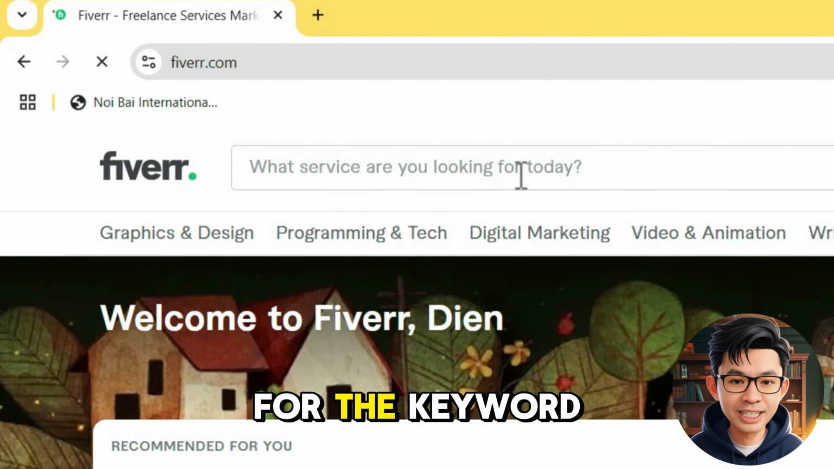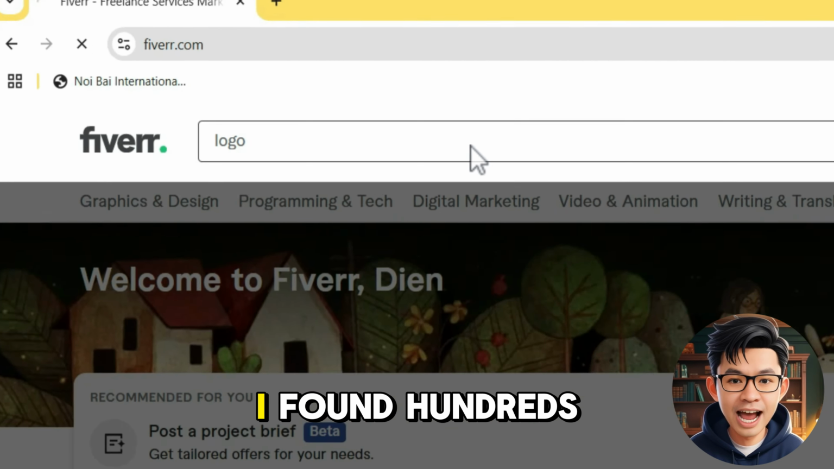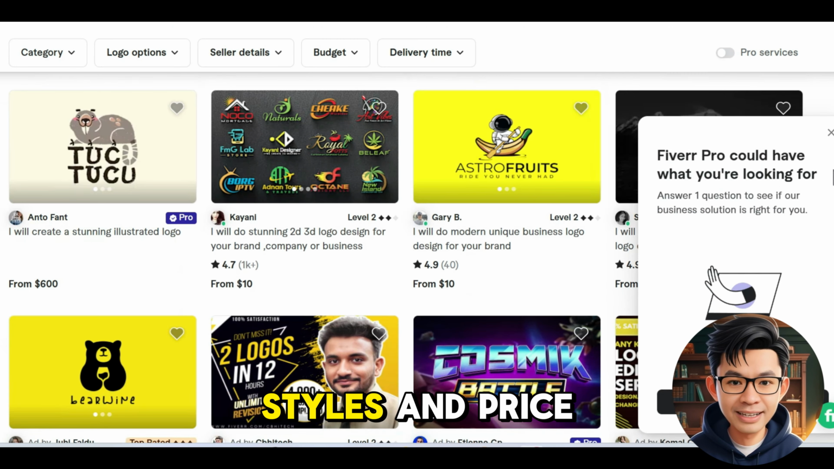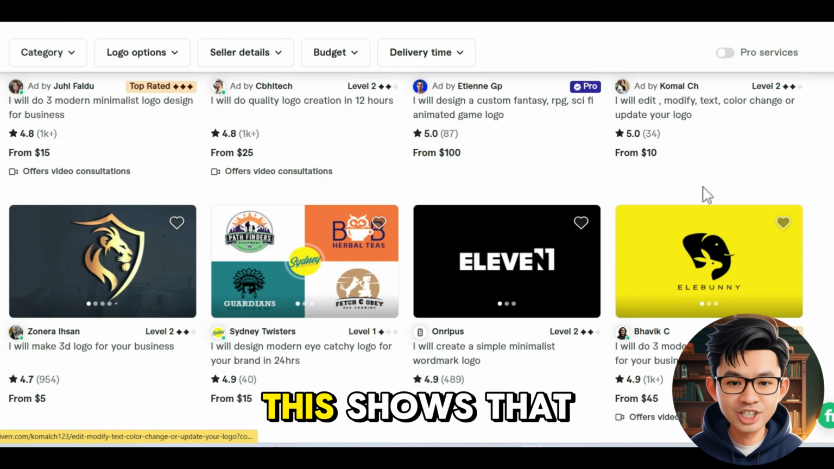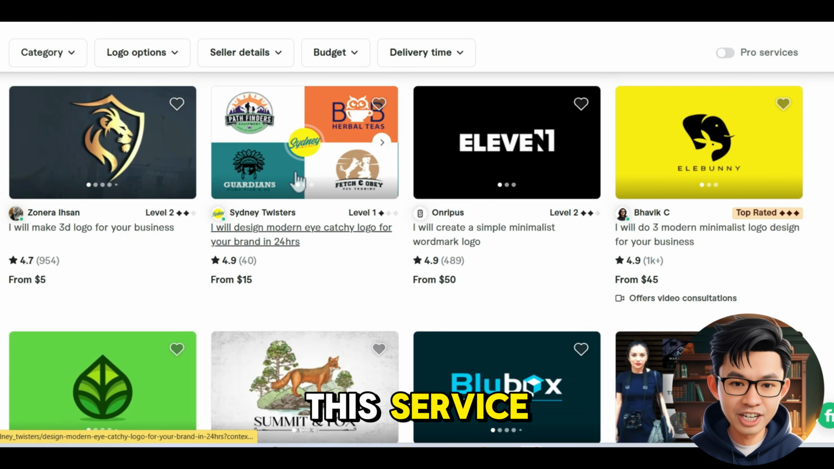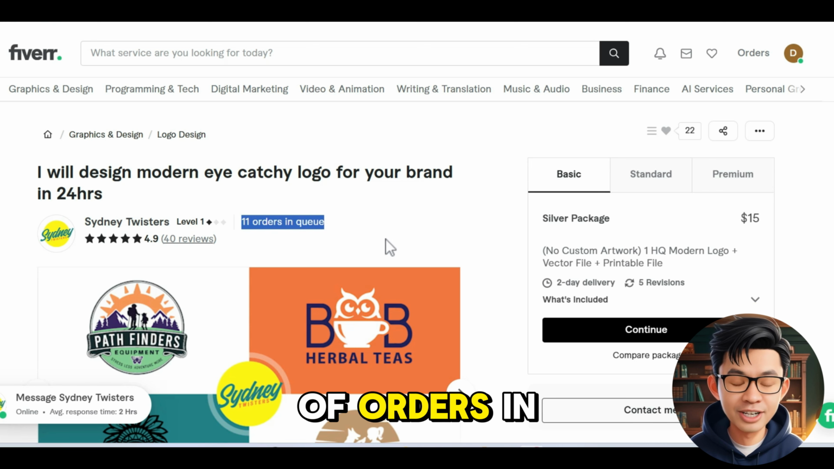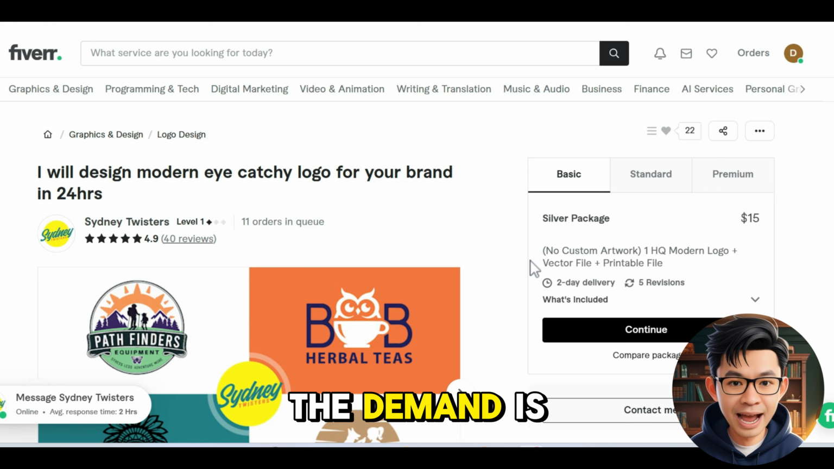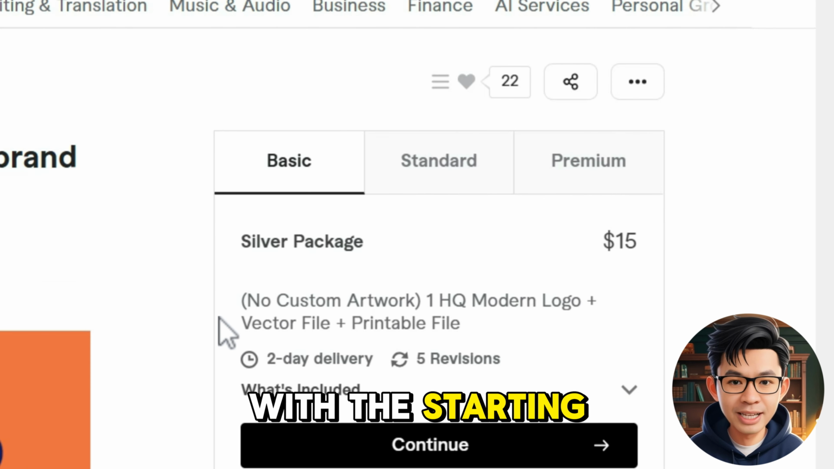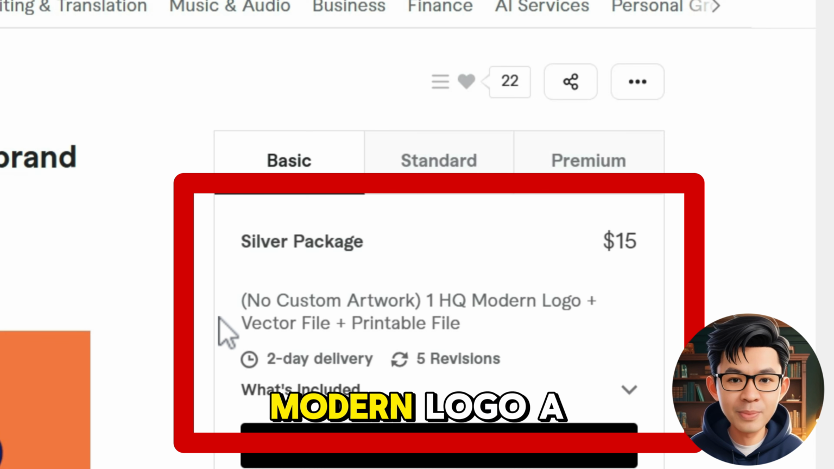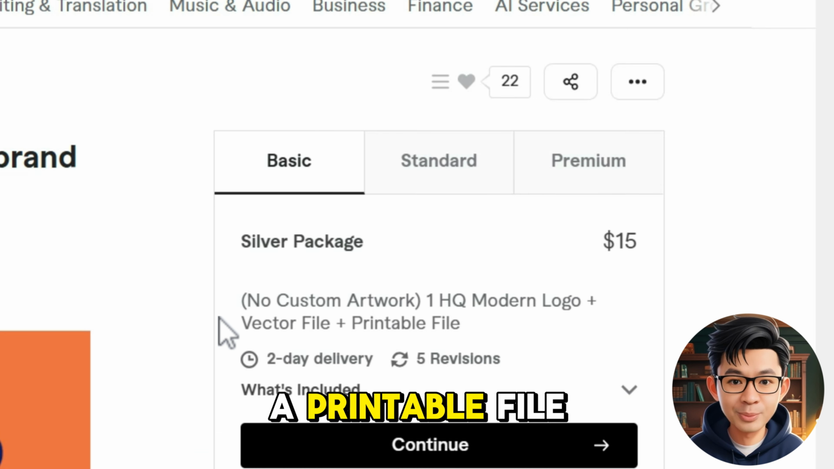When I searched for the keyword logo on Fiverr, I found hundreds of gigs offering logo design services with various styles and price ranges. This shows that there is a huge demand for this service. When I click on any gig on Fiverr, there are dozens of orders in the queue. This shows that the demand is very high. With a starting price of $15, you can offer a service package that includes a high-quality modern logo, a vector file, and a printable file.